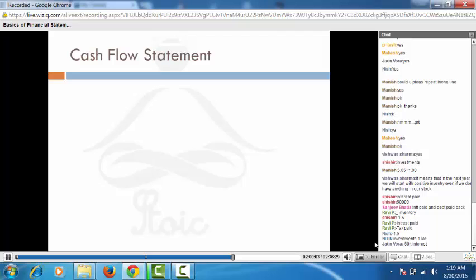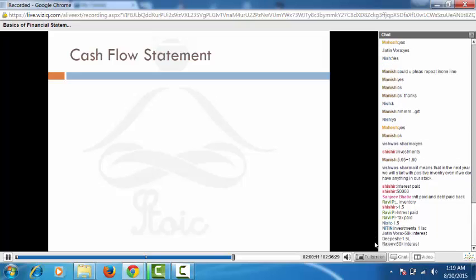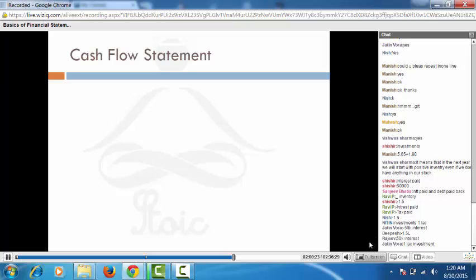Alright, great. So in case of financing activity, I will have 50,000 rupees of interest which I have paid, and I have paid 1 lakh rupees of my loan back. These are the only activities in my year which have something to do with my capital side of the business, which is the sources of the fund side of the business. The investment which I have made is an investing activity, it's not a financing activity. Alright, so 1 lakh rupees of investment is going to be my investing activity.